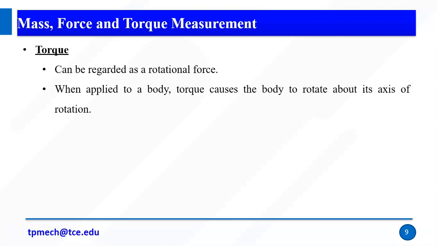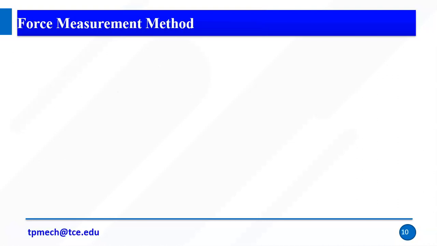If I push or pull an object, it will move linearly, right? Suppose I fix an object and give a rotational force. For example, when you tighten a bolt and nut, we fix the bolt at the center and give a rotational force. When we rotate it, automatically we get torque. So when applied to a body, torque causes the body to rotate about an axis of rotation, right?